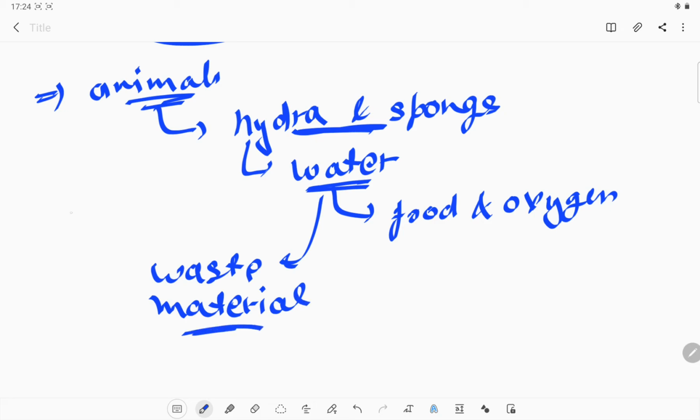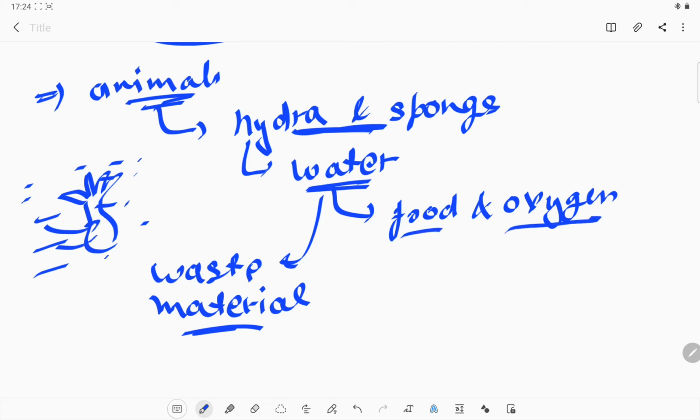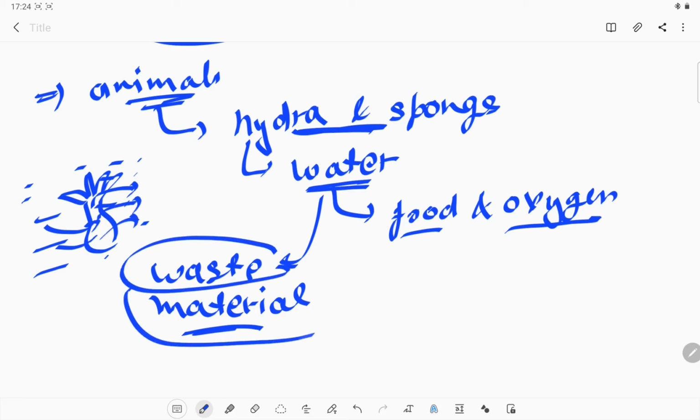Okay, so they live in the water. This is the shape of a hydra. This is hydra, and it lives in the water. So directly from the water, they receive all the food and oxygen whatever they require, and after removing the water from their body, they remove the waste material with it. So this is the only process by which they remove waste and absorb food and oxygen in the case of hydra and sponge, which do not have any circulatory system.